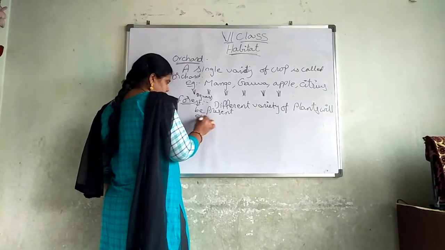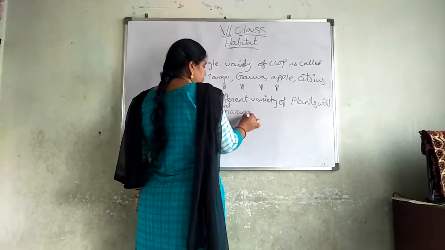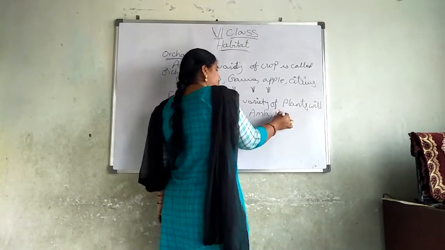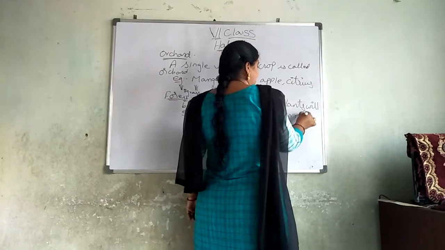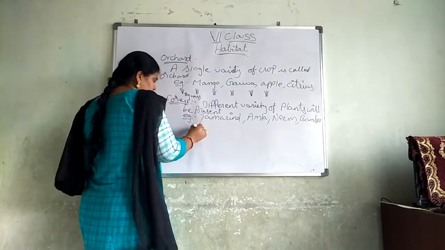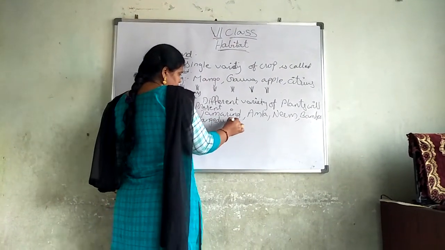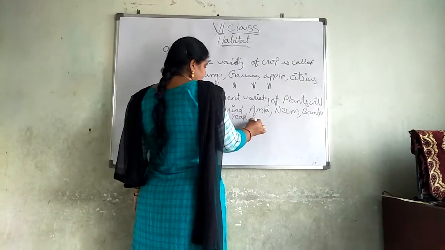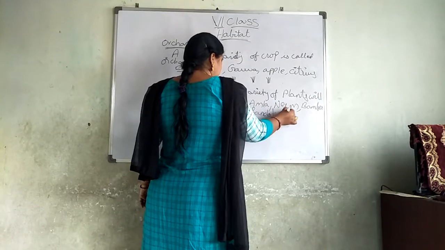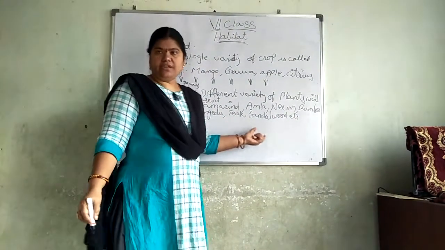For example, tamarind, amla, neem, bamboo, tangedu, teak, sandalwood, etc. Many varieties of plants will be there in the forest.